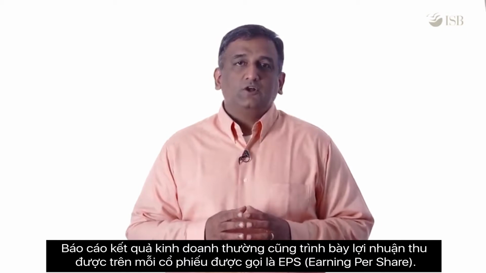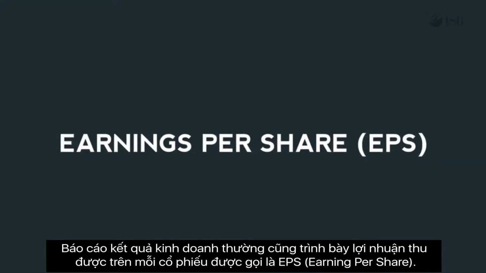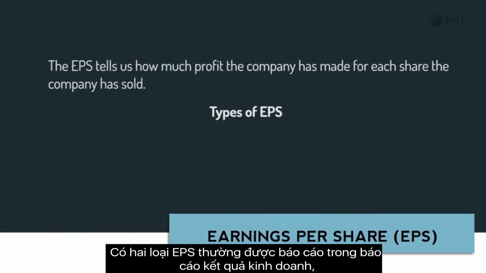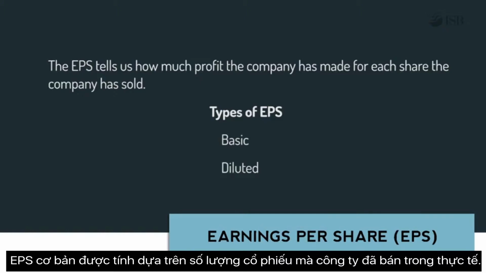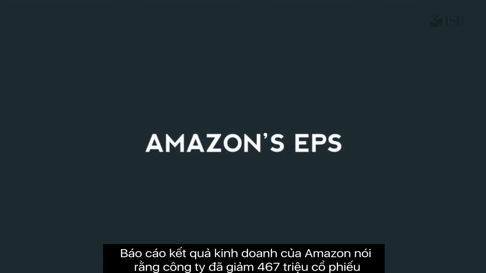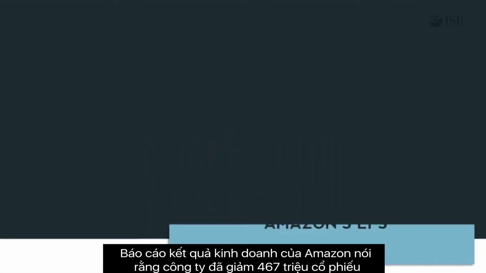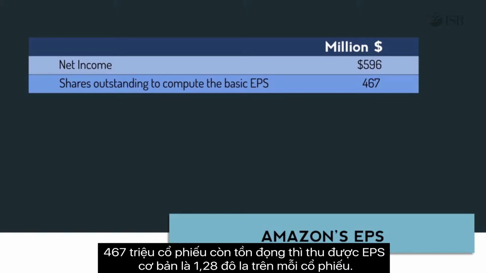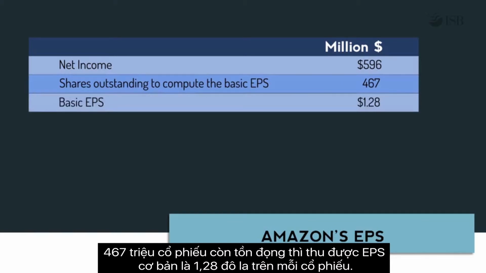The income statement usually also reports an earnings per share, referred to as EPS. The EPS tells us how much profit the company has made for every share in the company. There are two types of EPS usually reported on the income statement: basic and diluted EPS. Basic EPS is based on the number of shares the company has actually sold. Amazon's income statement states that it uses 467 million shares outstanding to compute the basic EPS. Dividing the net income of $0.60 billion by the 467 million shares outstanding gives us a basic EPS of $1.28 per share.